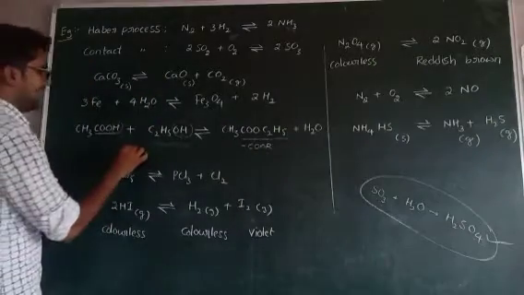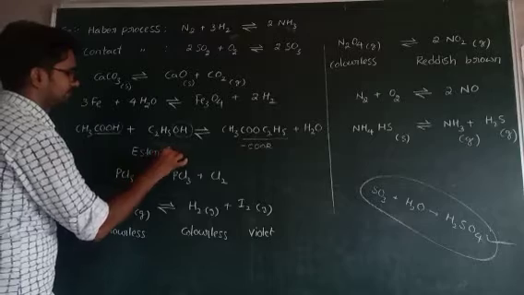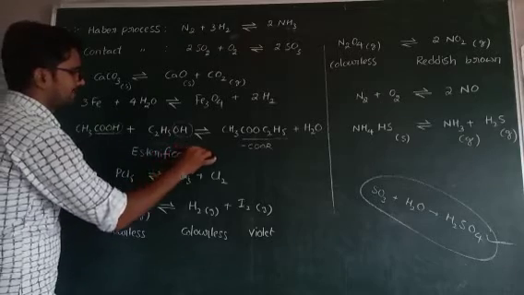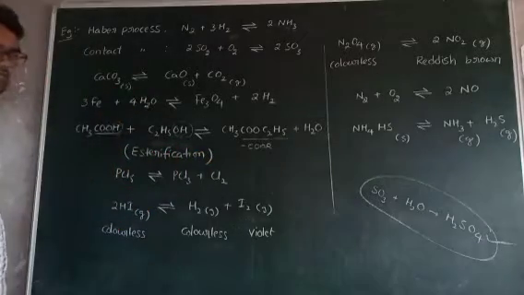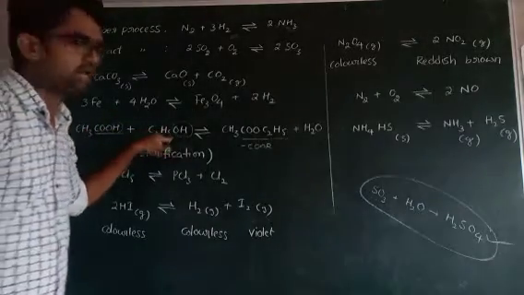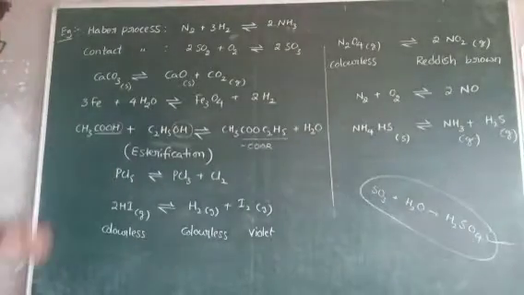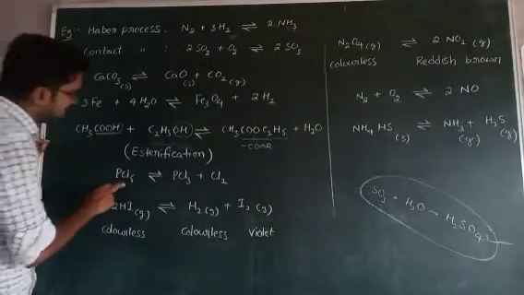This is called esterification. Do you understand? When carboxylic acid reacts with alcohol, it gives ester. It is called esterification. Okay, next one.